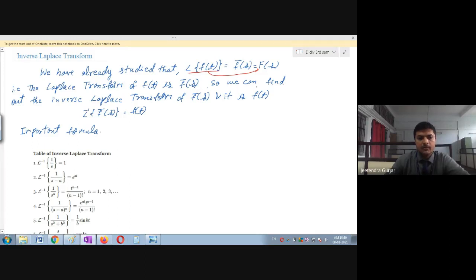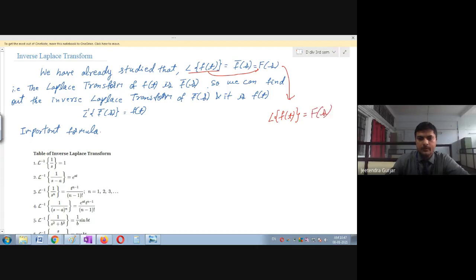So we can find out the inverse Laplace transform of F of s, and it is denoted by f of t. So one can easily see this is the Laplace transform. So what will the inverse of the Laplace transform be?